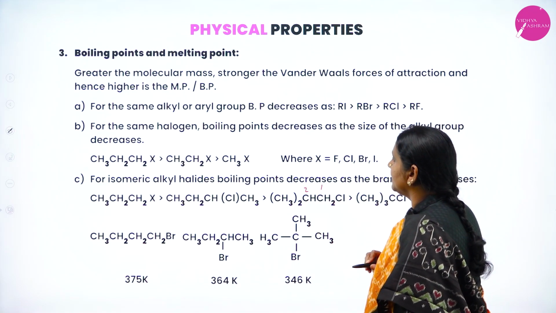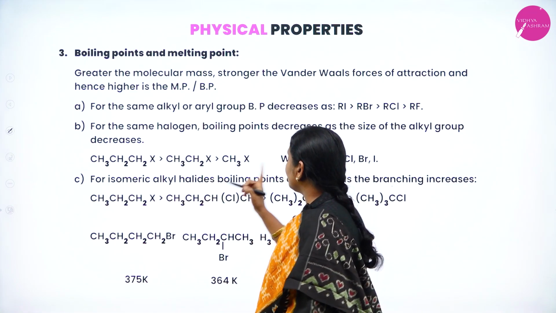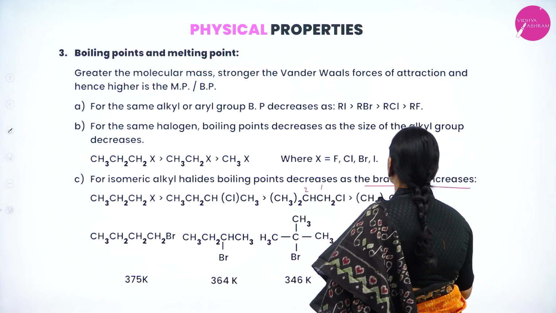Observe here, in isomeric alkyl halides, the boiling point decreases as the branching increases.